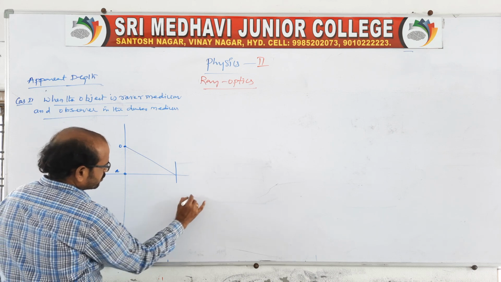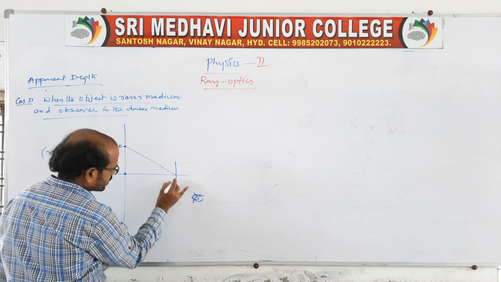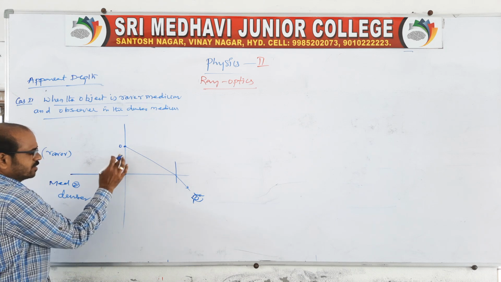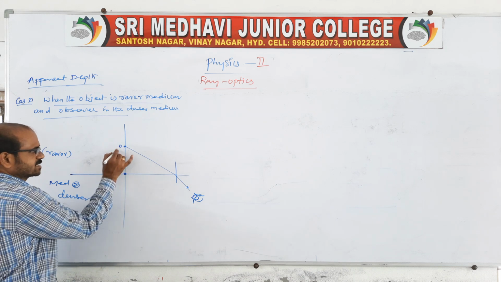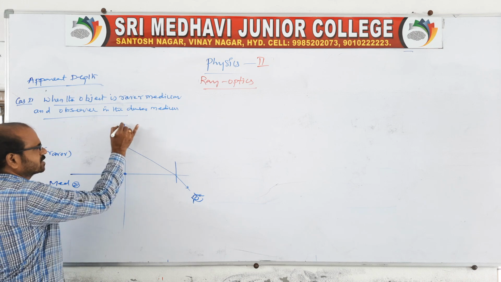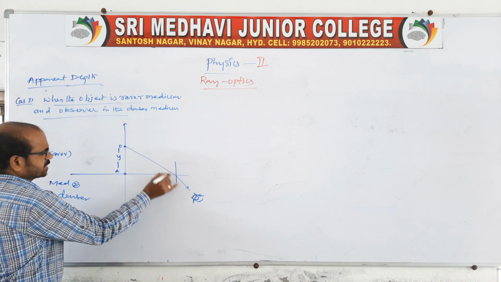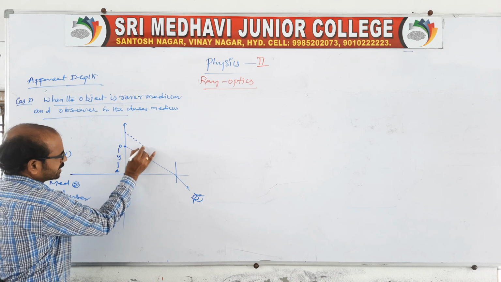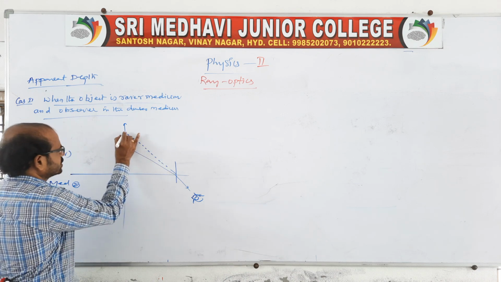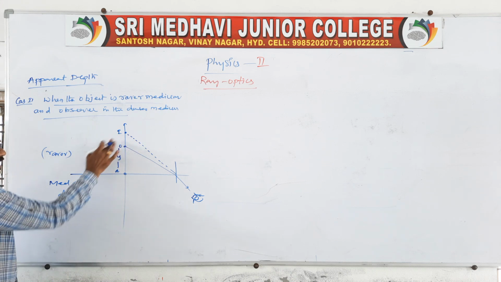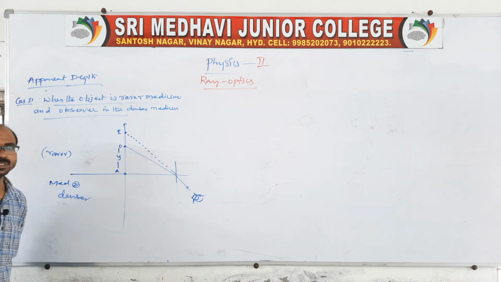So when there is an observer, it looks like this, but this is the original object height. The image is shifted; we can call this the apparent shift, and we can call this the apparent depth.